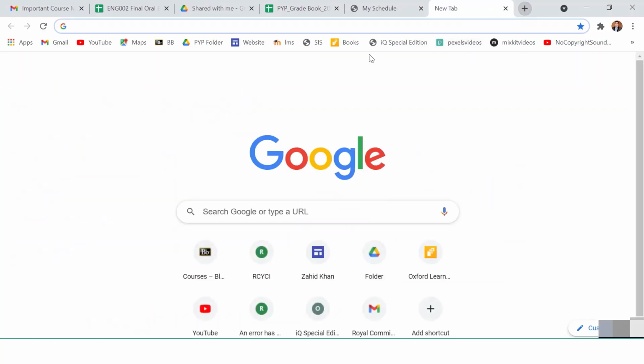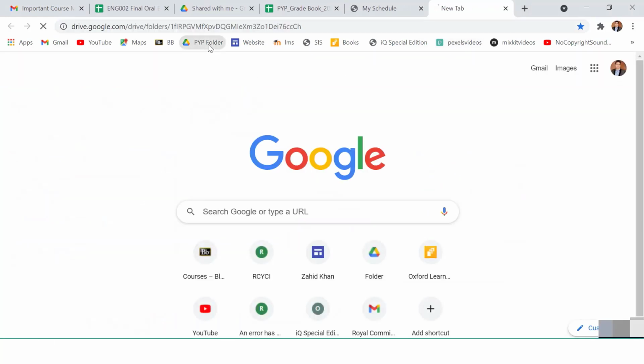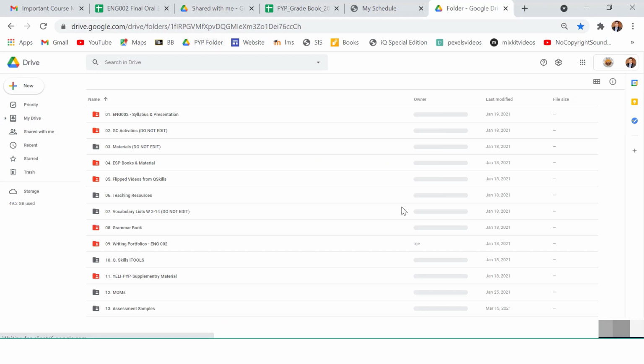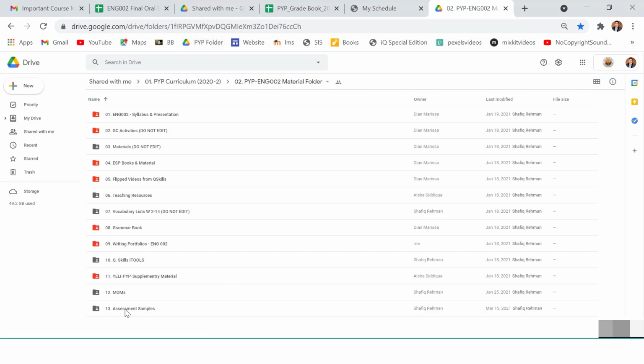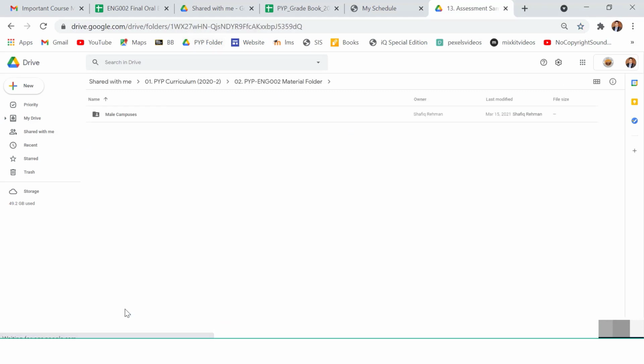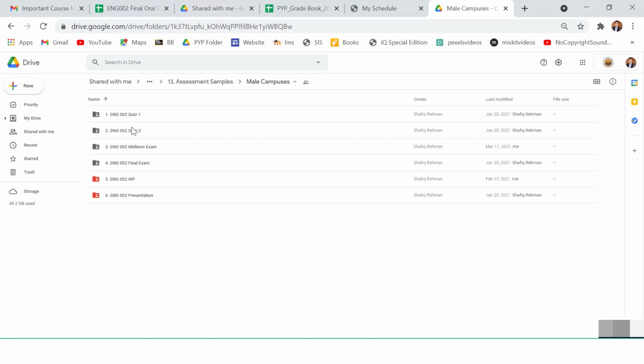You will simply go to the PYP folder. If you go to the PYP folder, you can see here assessment samples. In assessment samples, for example, quiz 1, quiz 2, midterm, final, here you can see presentation.